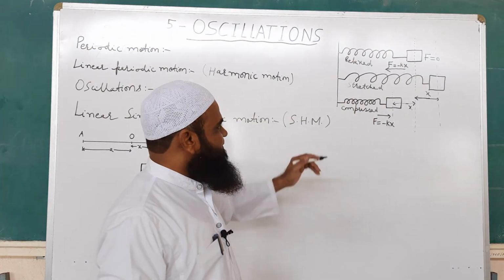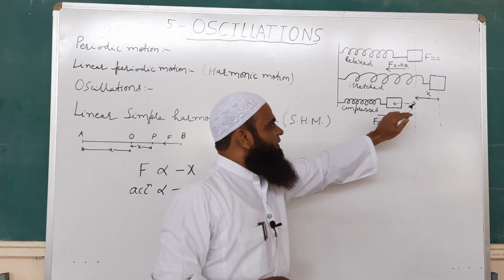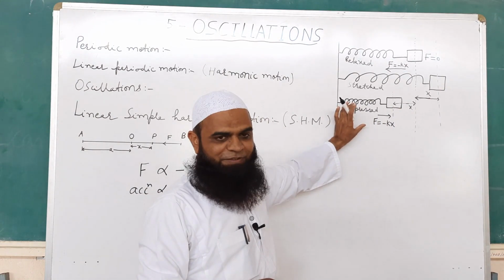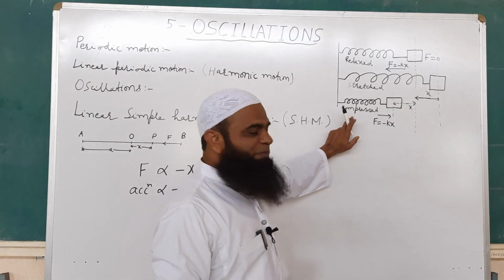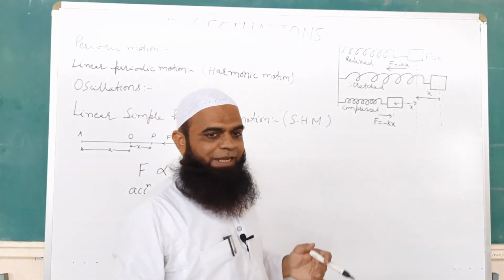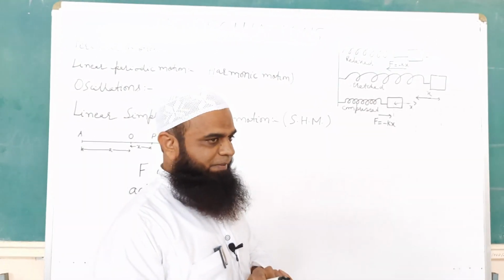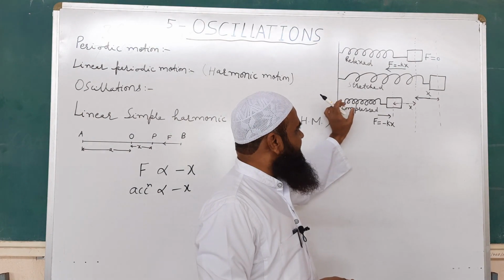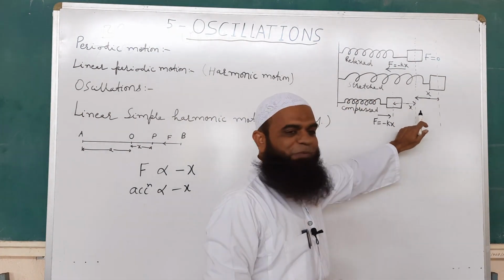Secondly, you can see when we are pushing the block, the spring is getting compressed. Now in this compressed position, again internal restoring forces are developed. Now what will this force do? This force will again try to bring the block to its mean position.